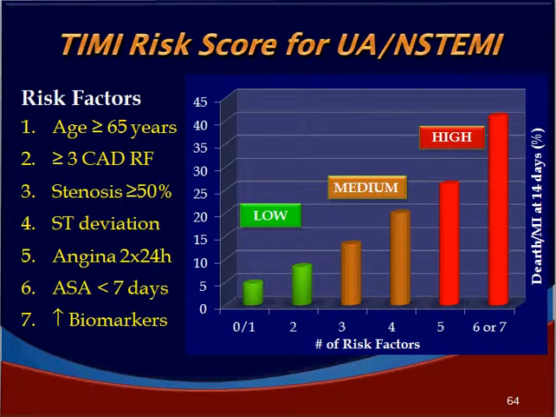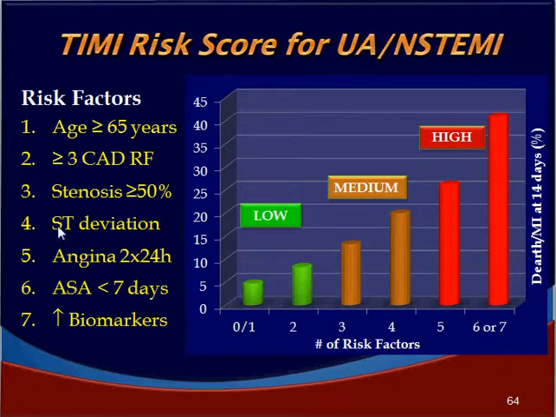TIMI risk score for unstable angina or NSTEMI. TIMI risk factors are age more than 65 years, 3 or more coronary artery disease risk factors, stenosis of more than 50% by angiography, ST segment deviation, either elevation or depression, angina more than 2 times in 24 hours, aspirin intake in the last 7 days, increase in the biomarker TROP or CKMB.